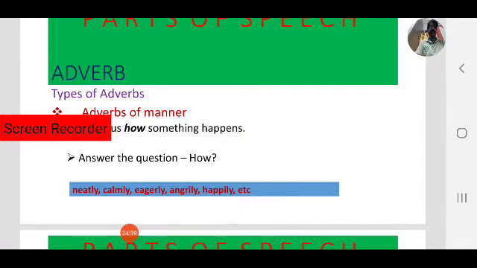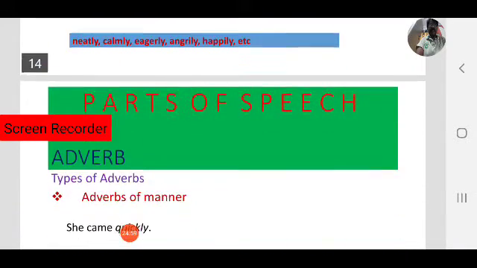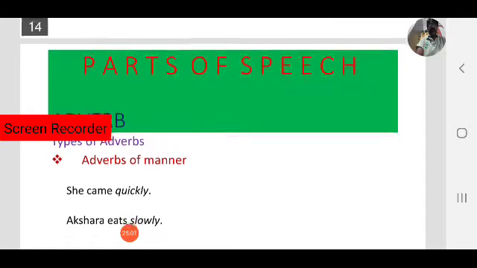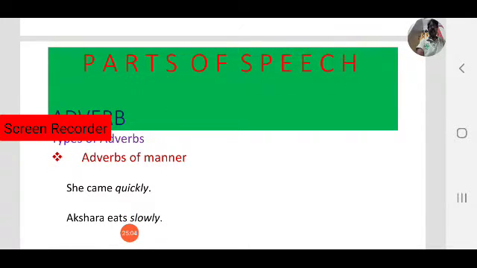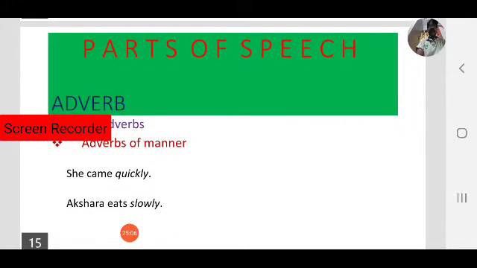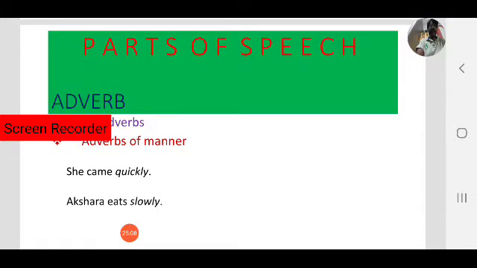So in a sentence, to find an adverb of manner, you have to ask the question how. If you get an answer, that is an adverb, not an adjective. Let us see examples. This is the third type, adverbs of manner. She came quickly.